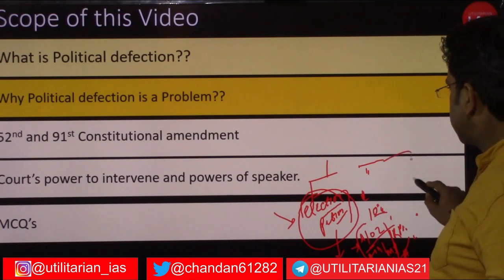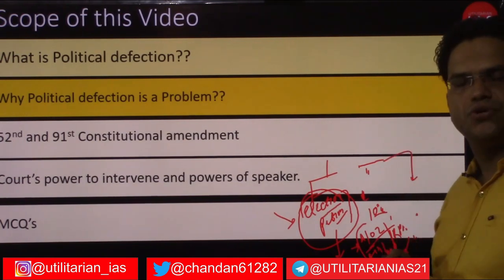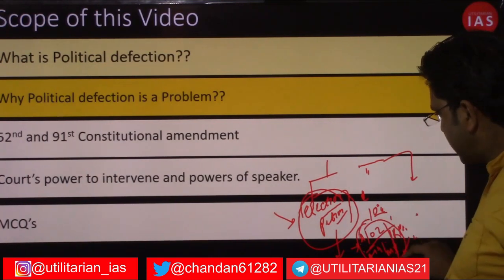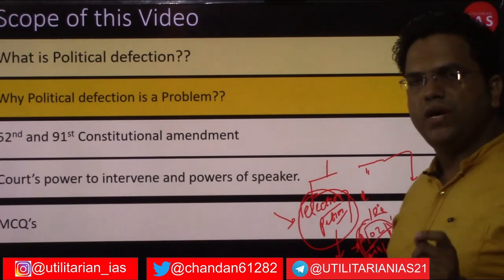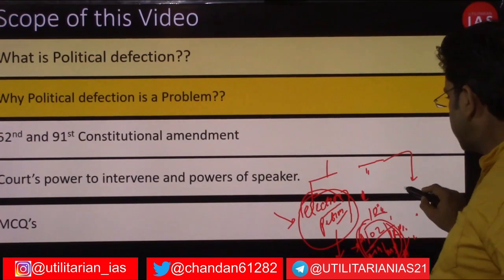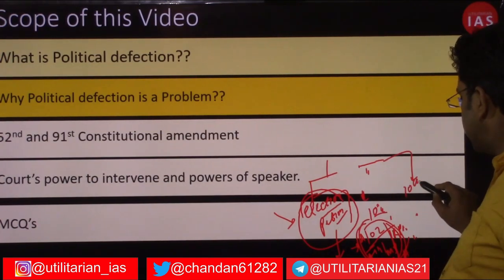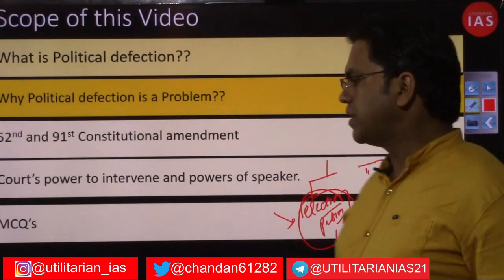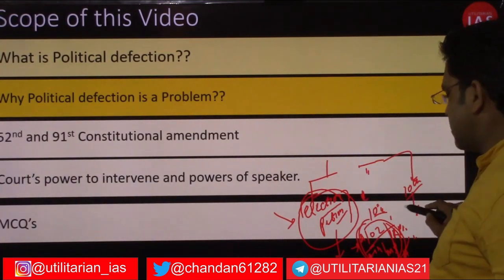Then there was the third method that I specifically talked about, although it is contained in Article 102 and 191 itself, but we talked separately that there are certain grounds contained in the 10th Schedule, which we are going to talk about, right? So in the 10th Schedule as well, there are certain provisions.